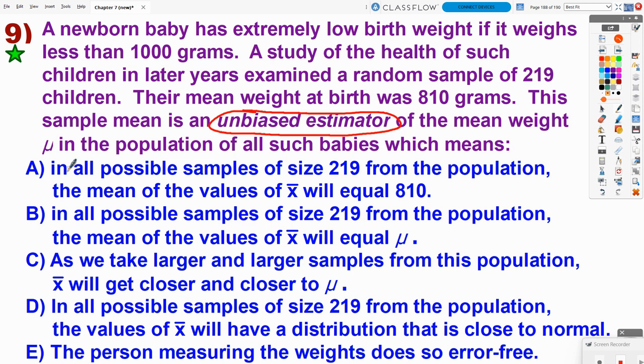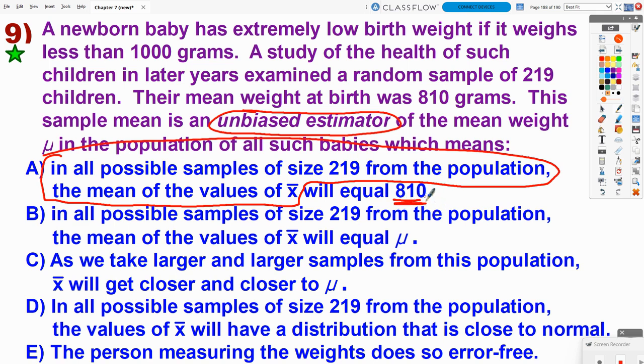So in all possible samples of size 219 from the population, the mean of the values of X bar. This initial part is basically saying create a sampling distribution of all these X bar values, but it's going to equal 810.